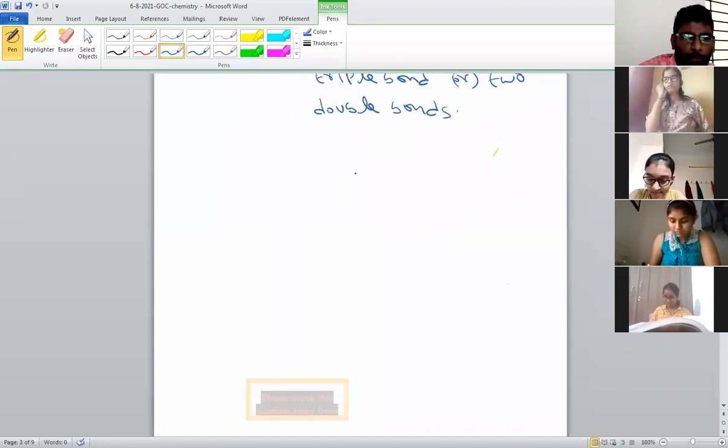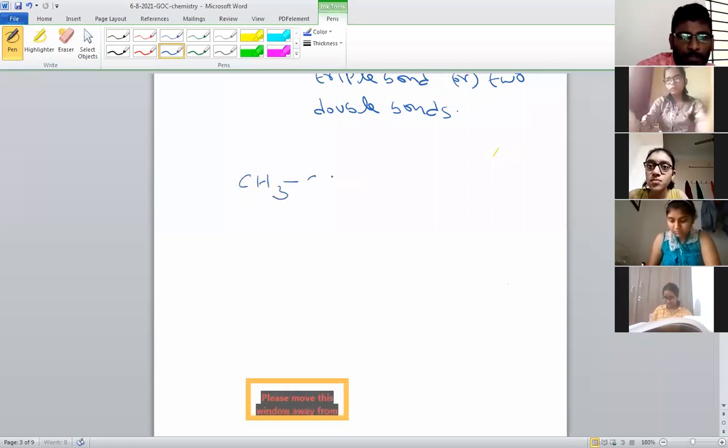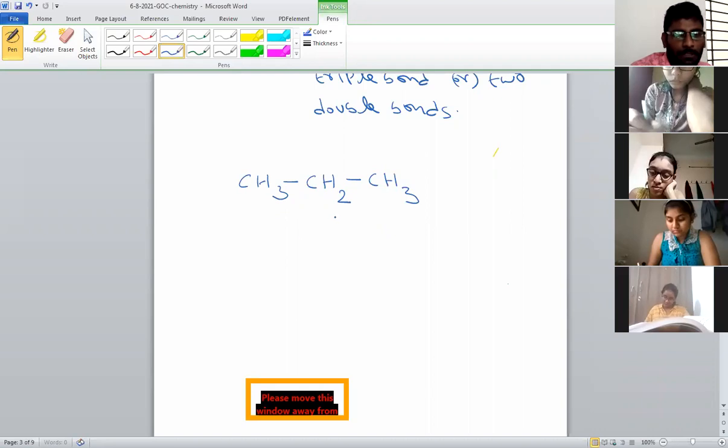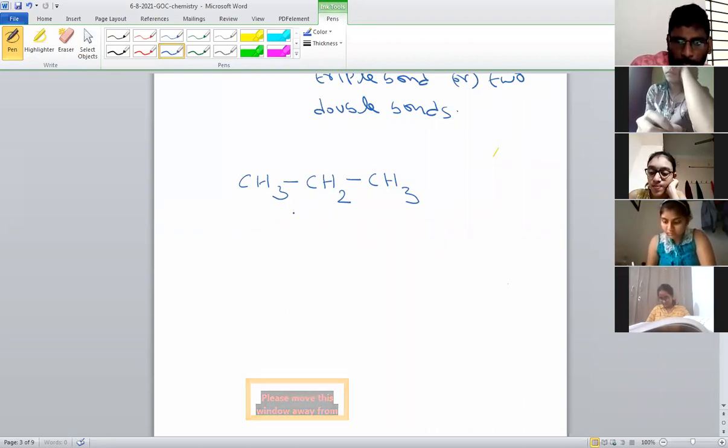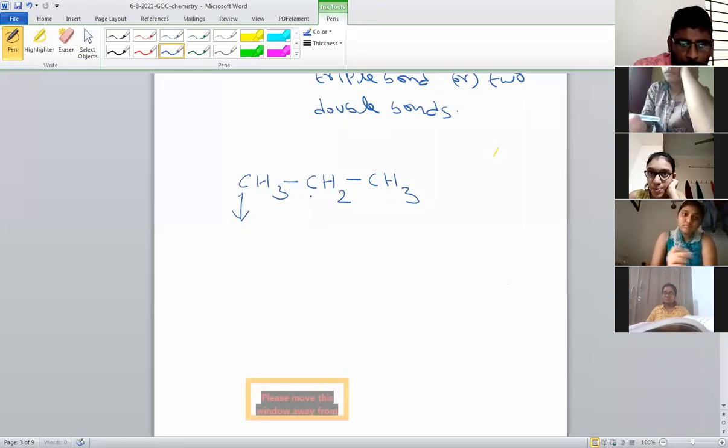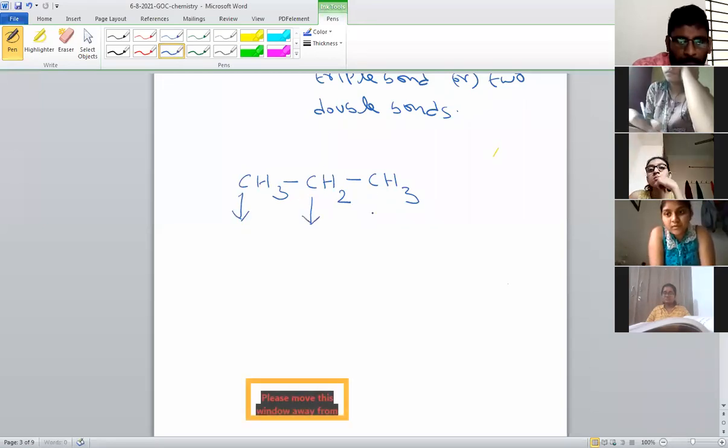See this, for example, I'm writing a molecule: CH3 single bond, CH2 single bond, CH3. Its molecule name is propane. And how to write the names? Definitely we'll learn in the next class. In the next class we'll learn IUPAC names. How many carbon atoms are here? There are three carbon atoms. This is a carbon atom, this is also a carbon atom, this is also a carbon atom.